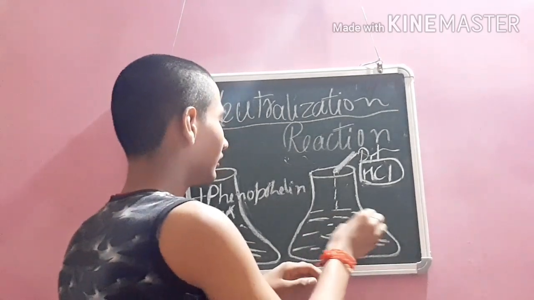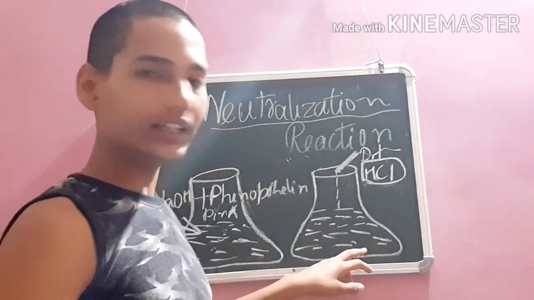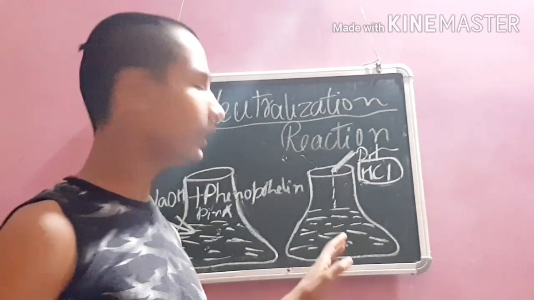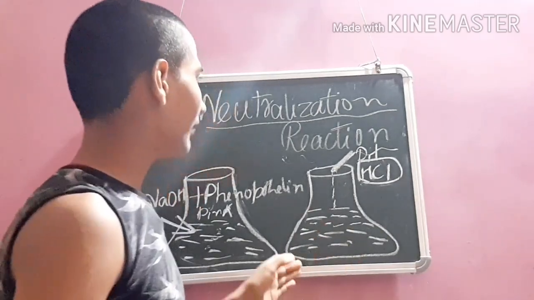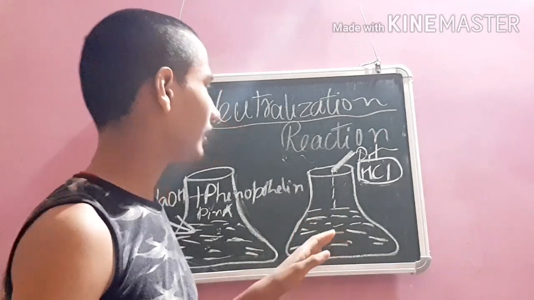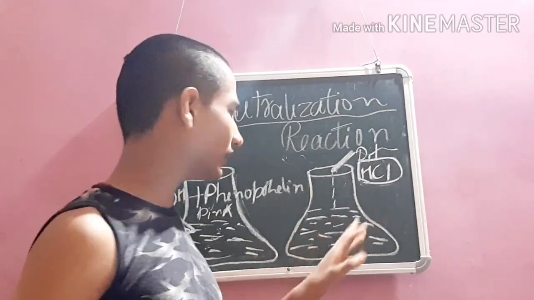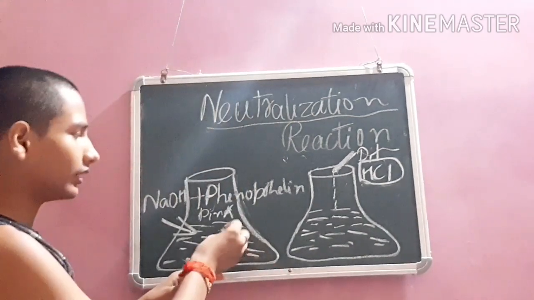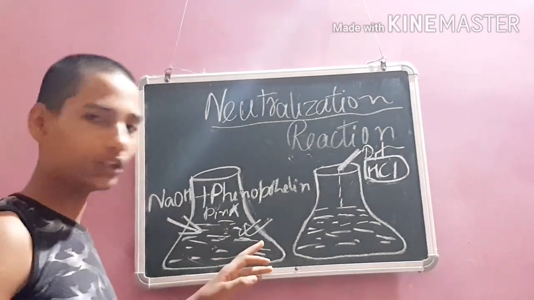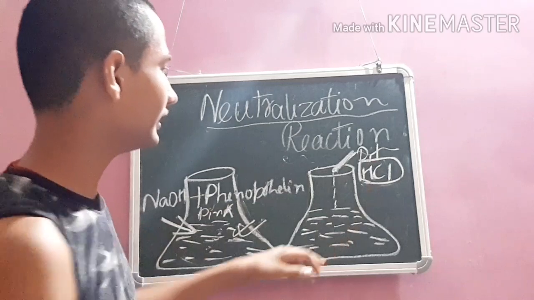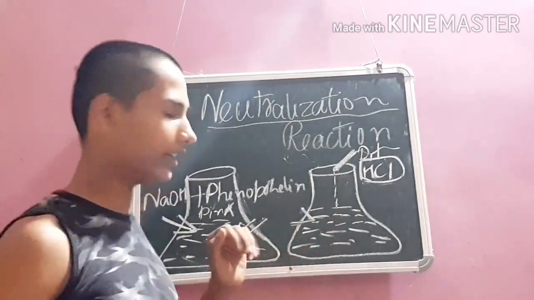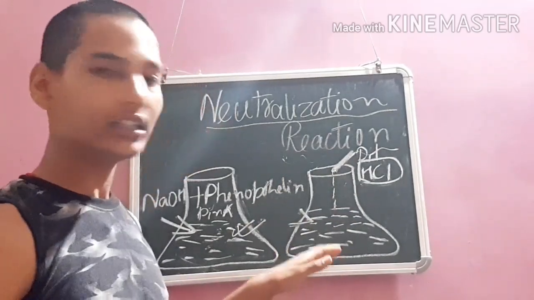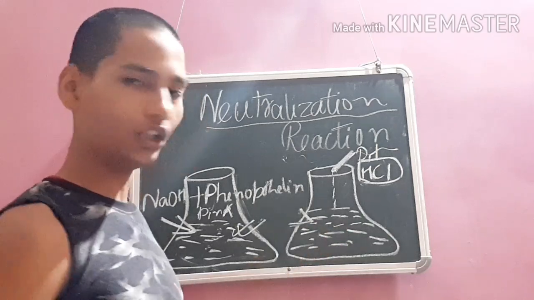When we drop it, slowly the color will change into colorless. The color of this aqueous solution will change to colorless, and if we add more hydrochloric acid, the solution will change into an acidic solution. First it was a basic solution, and when we add hydrochloric acid, it neutralizes, neither acidic nor basic. And when we add more hydrochloric acid after it gets colorless, it will change into an acidic solution.